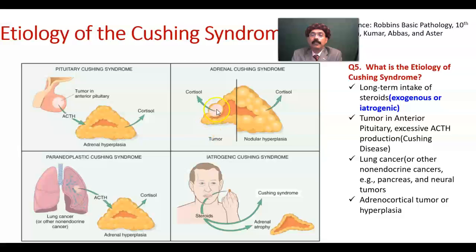So tumor here in the adrenal cortex, tumor in the pituitary gland, tumor in the lung, maybe in the pancreas, maybe in the neural tissue, may cause Cushing syndrome. If there is excessive ACTH production like this, then we call it Cushing disease.